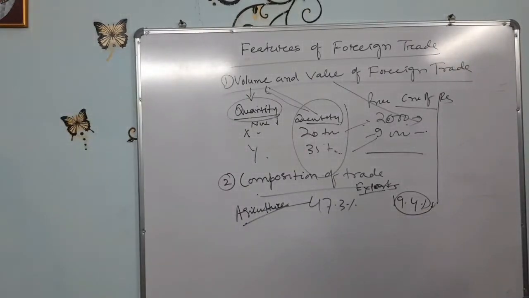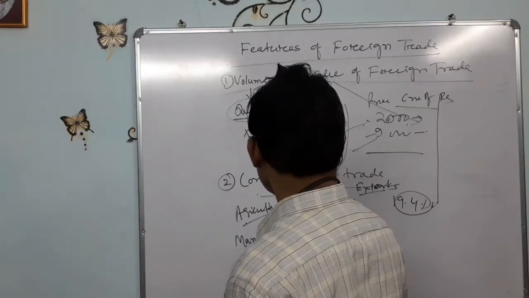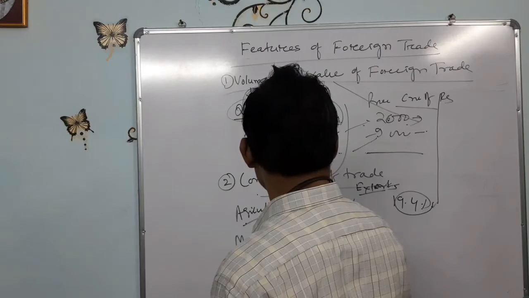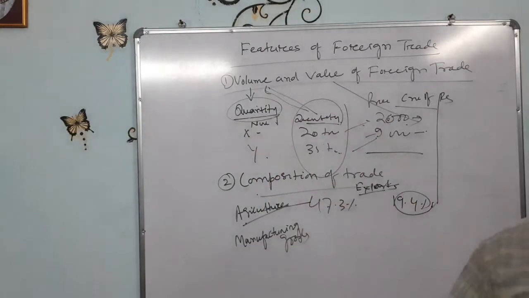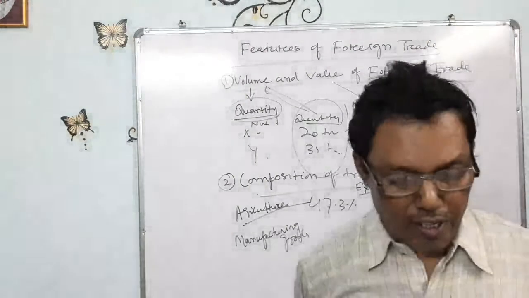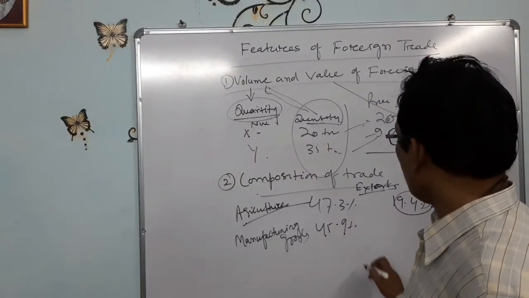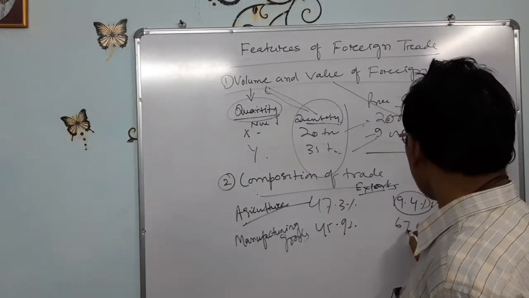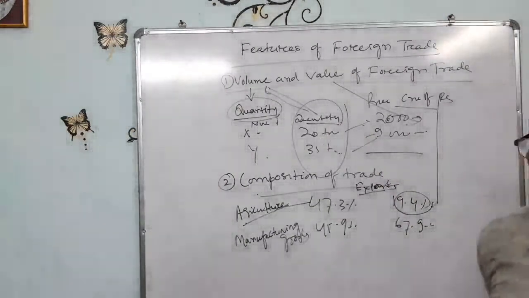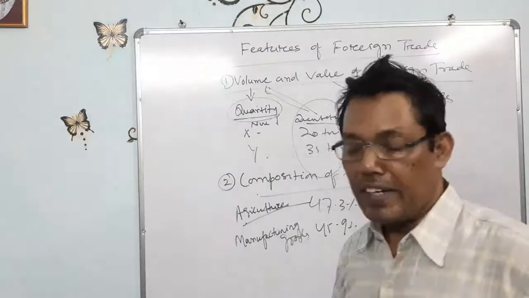Similarly, if we start manufacturing products, what will your observations be? It is 45.9% increasing to approximately 60.9% like this, or more than 67% in the year of 1991.